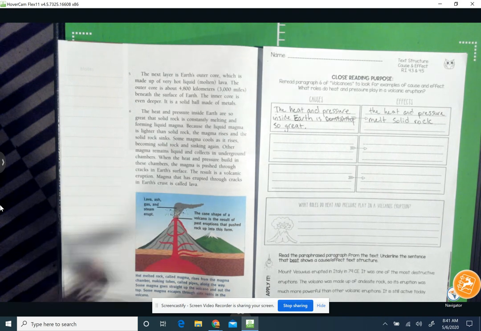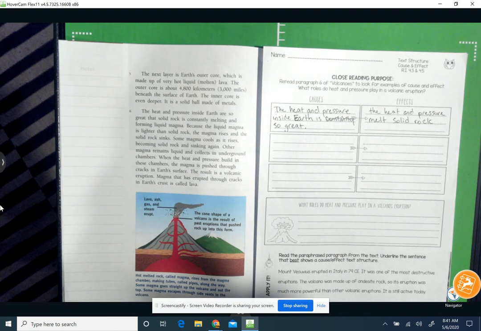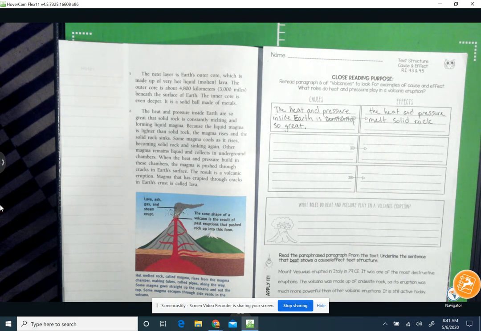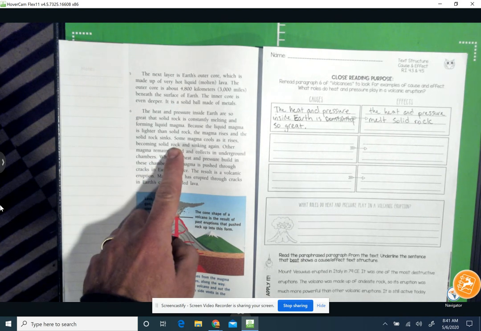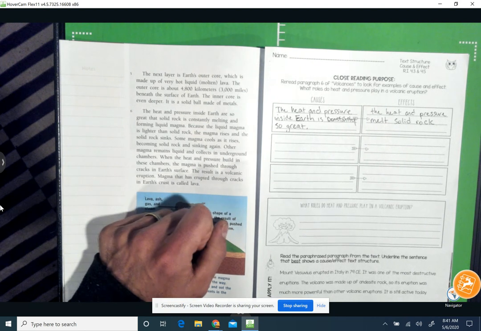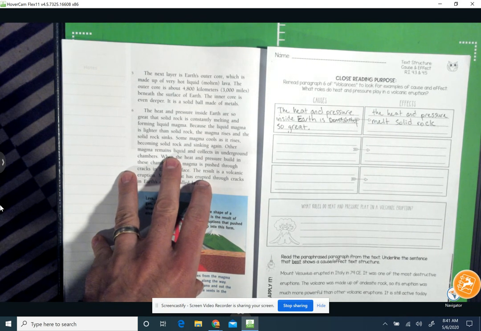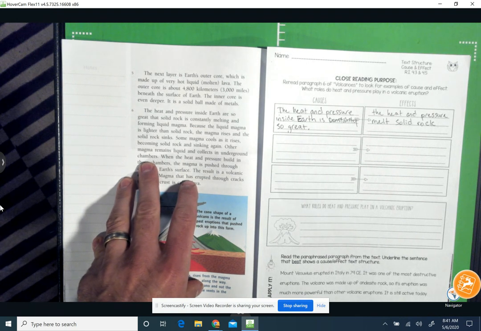Okay, so that's just a fact. If something is light, it's going to float. If something is heavy, it's going to drop to the bottom. Some magma cools as it rises, becoming solid rock and sinking again. Okay, that's another great fact. Other magma remains liquid and collects in underground chambers.